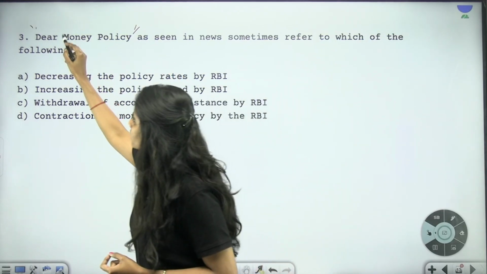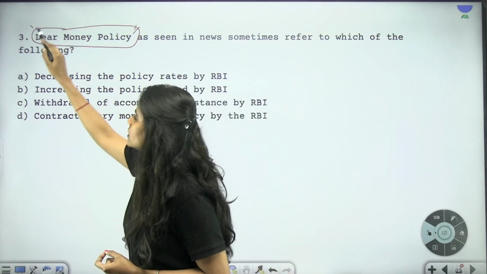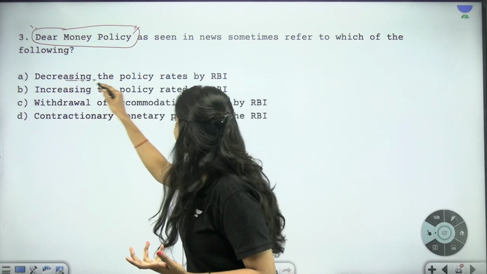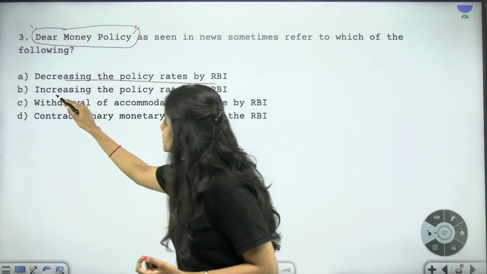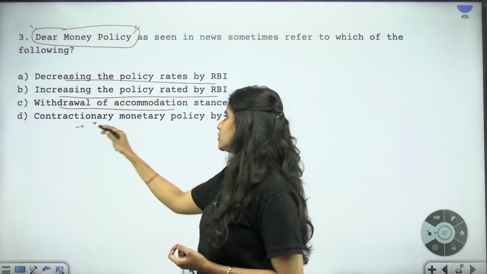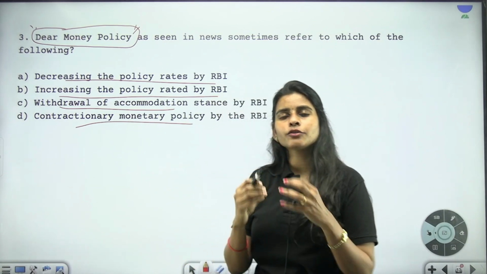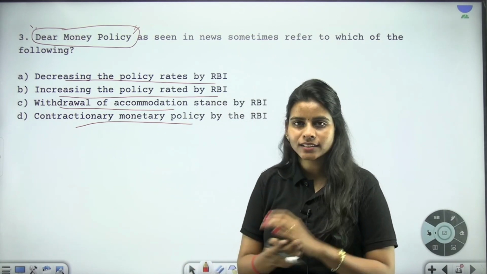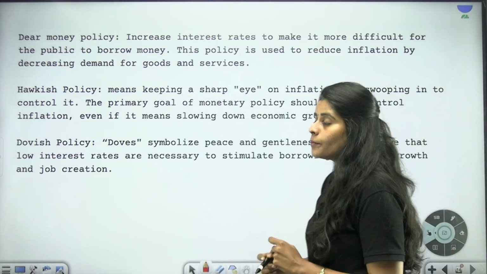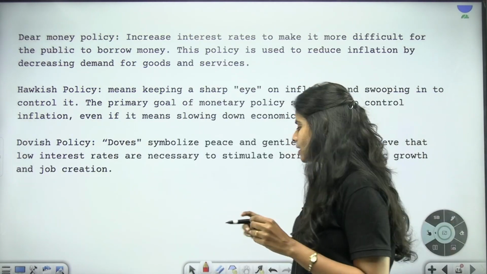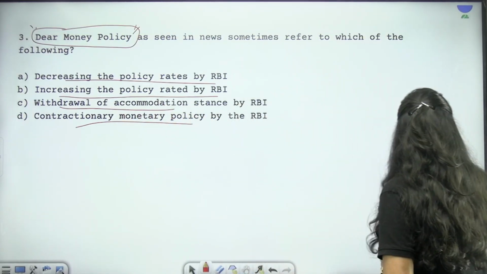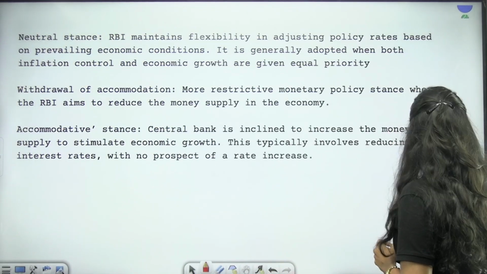So when the RBI is taking dear money policy in hand, what does it actually mean: decreasing the policy rates by RBI, increasing the policy rates by RBI, withdrawal of accommodative stance, or contractionary monetary policy. These are the different types of monetary policies that the RBI can follow. Of all these, dear money policy is the one that will increase the policy rate in the bank so as to control inflation.